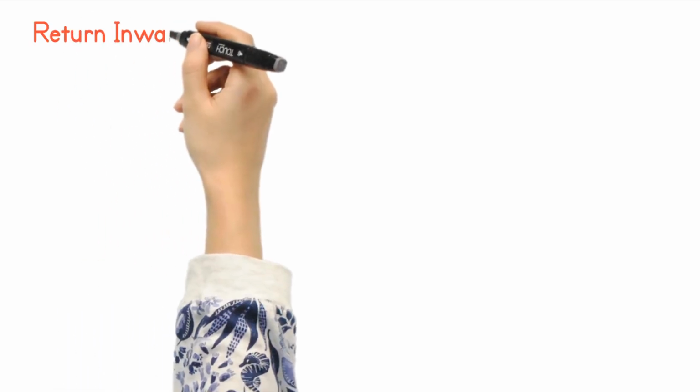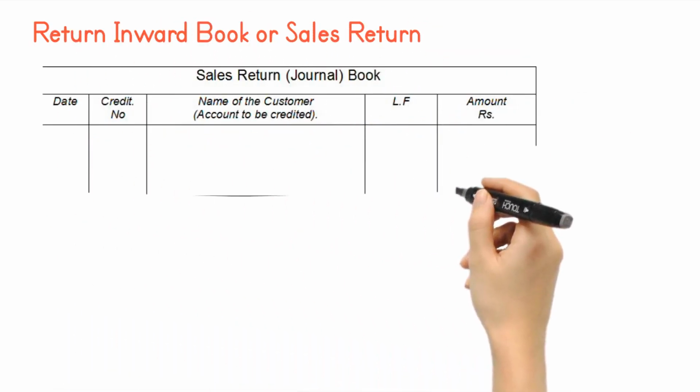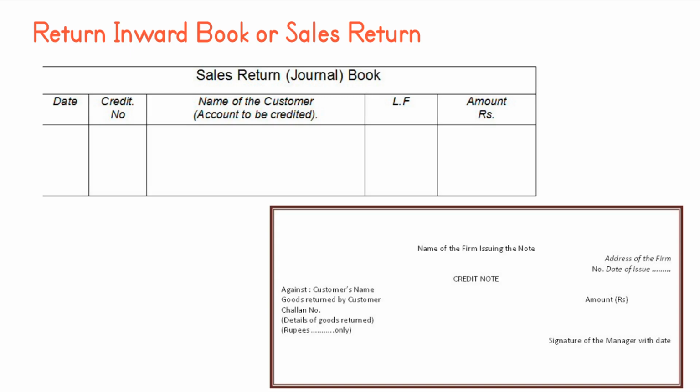Return inward book. Sales returns book is also called returns inwards book. Why return inward? Because in sales, the goods go out and when they are returned, the goods come in, so it is called return inward. It is used for recording goods returned to us by our customers. Sales return book is displayed in upper side. Customers who return goods should be sent a credit note. This credit note is shown in lower side.